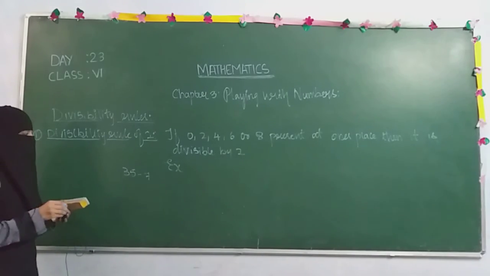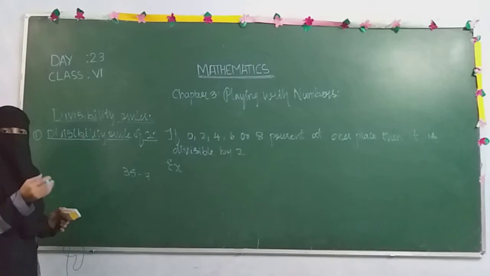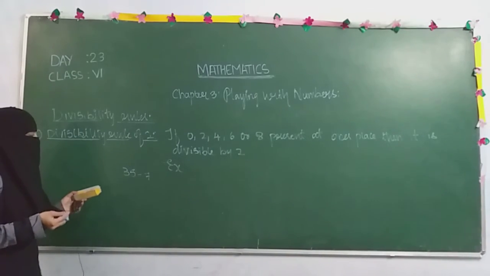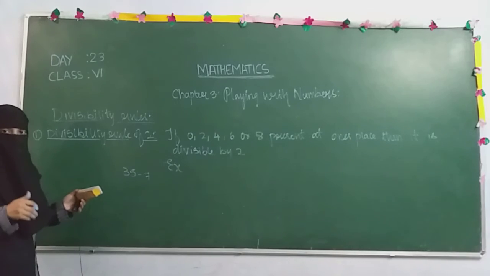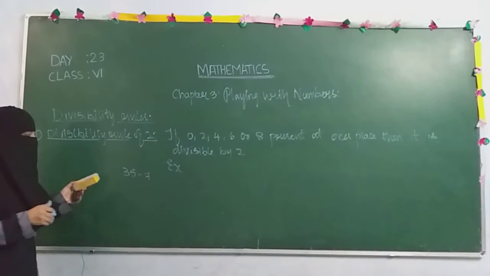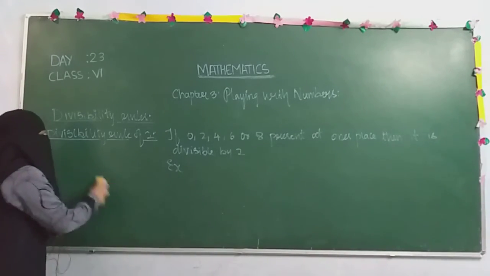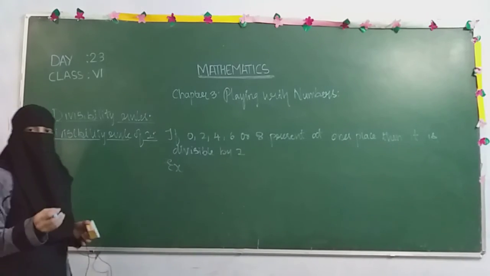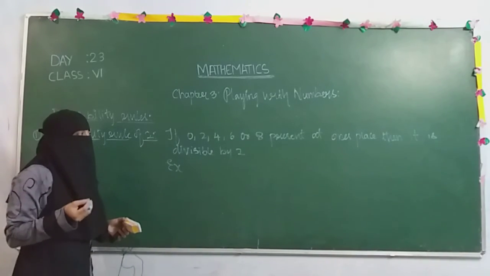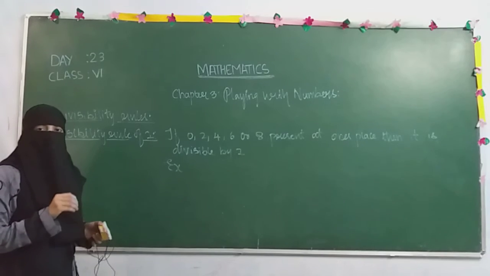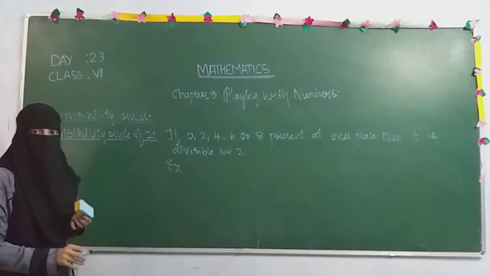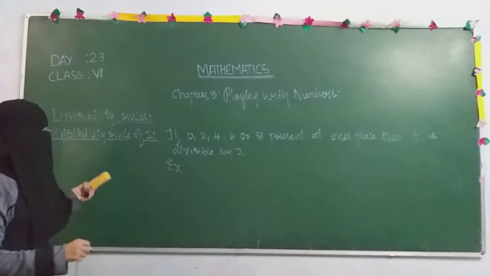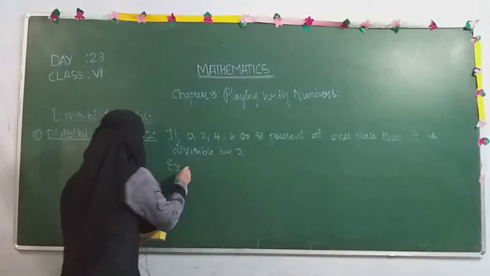So in order to check, if 7 students, 7 friends were there, whether these pastries are equally getting distributed or any pastries are left out or not. Because of that reason only we are using these divisibility rules. Within seconds we can say whether it is completely getting equally divided or anything is left out. With these divisibility rules we can check that.